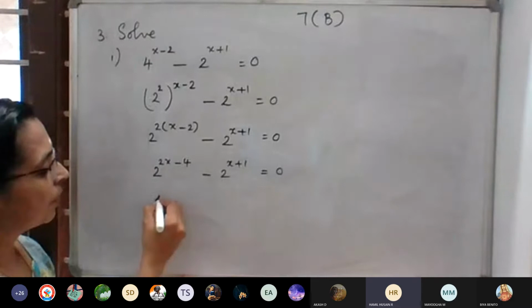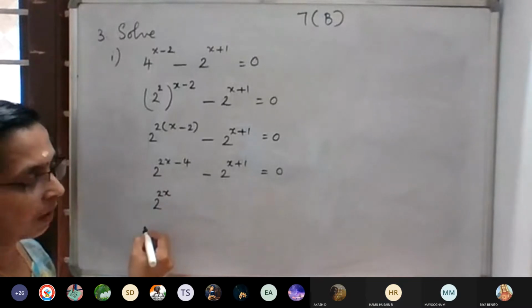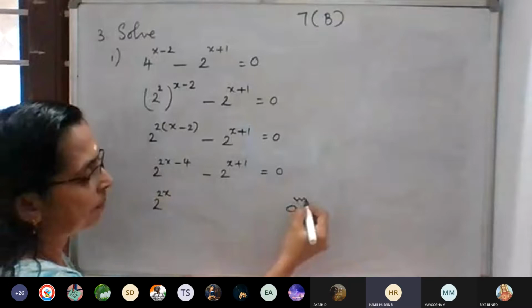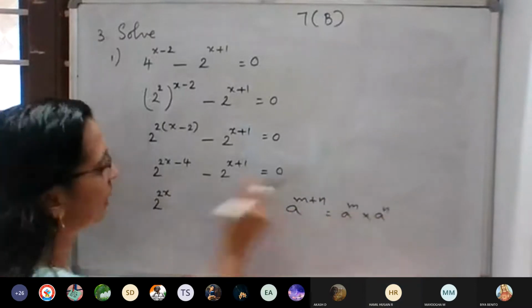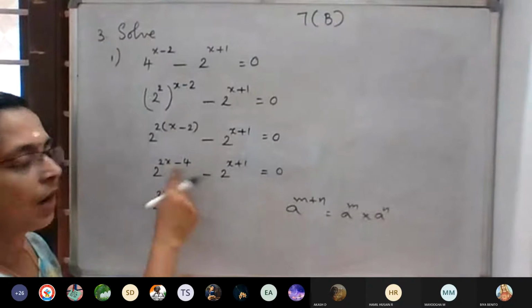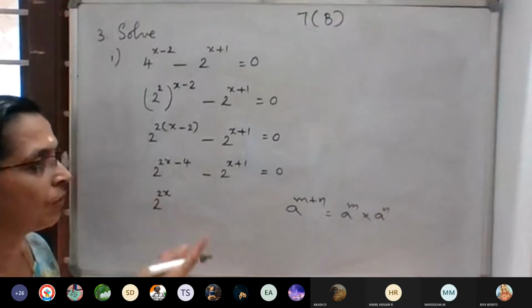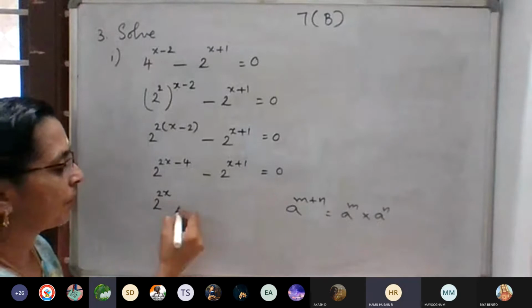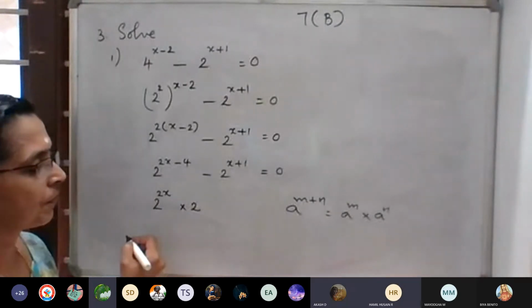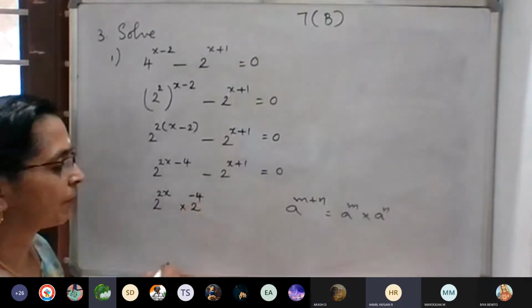2 raised to 2x. Now, a raised to m plus n means what? A raised to m into a raised to n. Same base only, no? 2 are there. So how can we split that? In a raised to m into a raised to n form: 2 raised to 2x into 2 raised to negative 4.